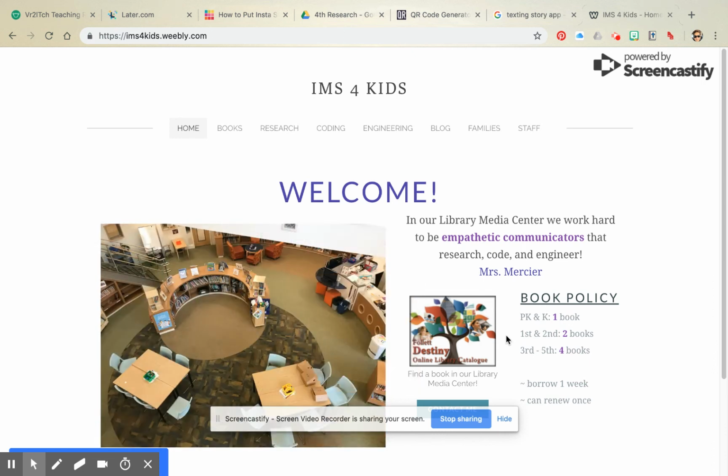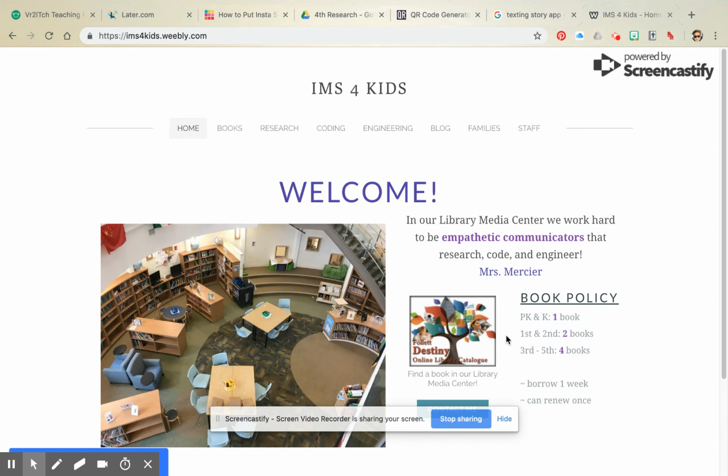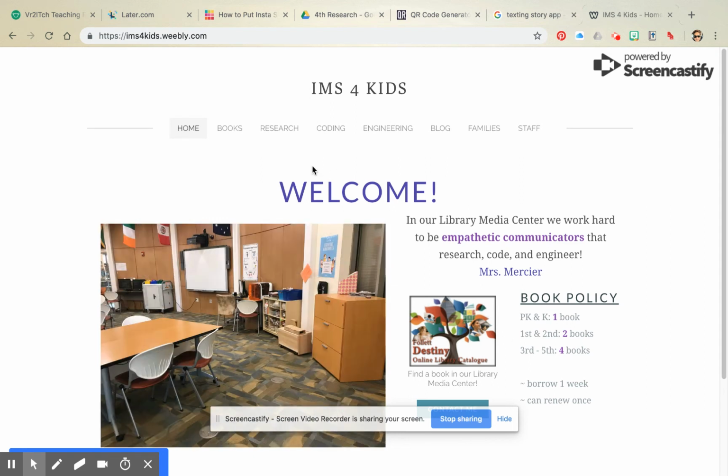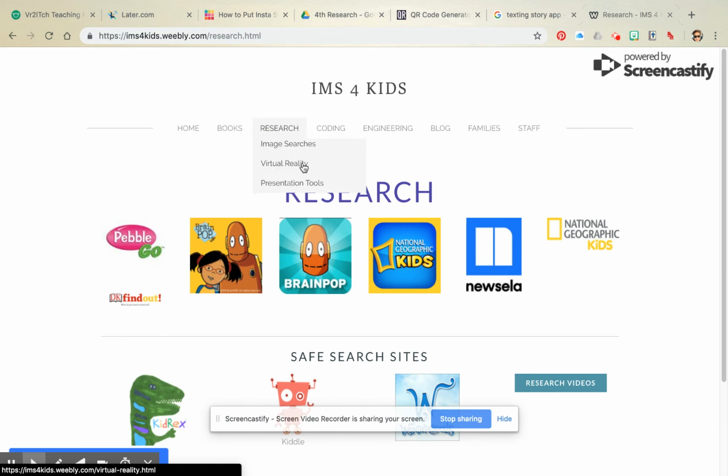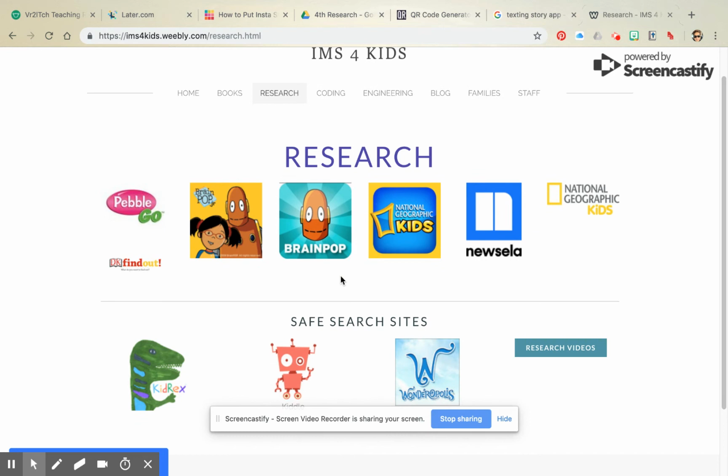So I'm going to show you how to do a safe search site, and with that I'm going to show you how to use keywords when searching online. So when you're on IMS for Kids, you're going to click on research, and you're pretty familiar with these research databases that we've used in the past. And the ones that we're going to use today are down here at the bottom that say safe search sites.